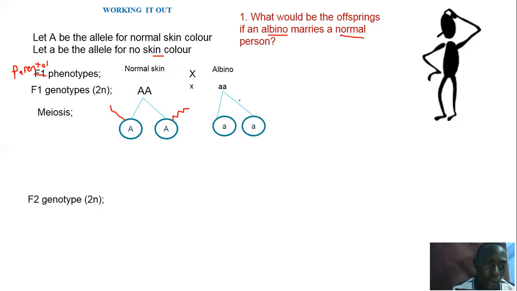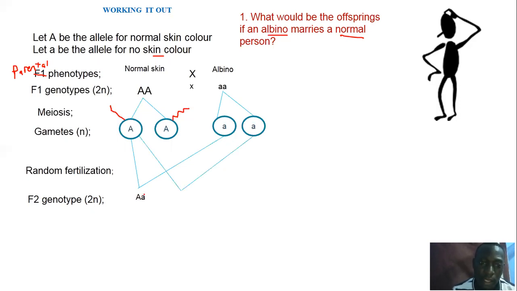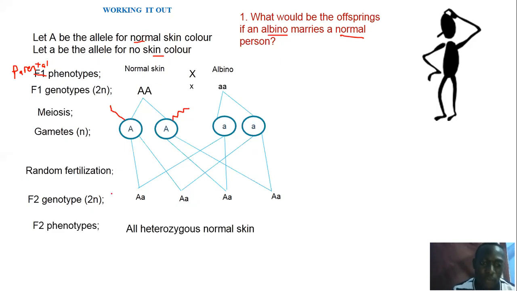Now those are the gametes, sperm and egg. So they will undergo random fertilization, where you have a normal but carrier genotype, another carrier genotype, another carrier genotype, another carrier genotype. And you can see capital A is in every genotype. Remember, capital A is the dominant and is the one for normal skin, meaning that all the children that will be produced from a couple of normal skin and an albino, they will all have normal skin. They will not produce any albino, okay?